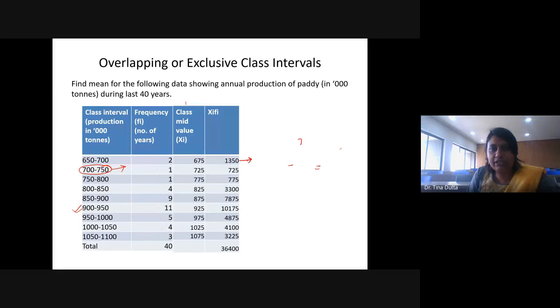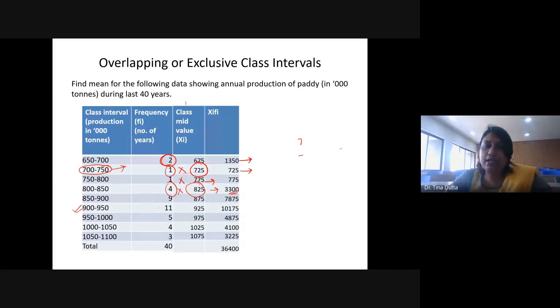So ये 1350 कहाँ से आया? You just have to multiply class mid value, that is 675 into the corresponding frequency is 2, right? So this is equal to 1350. 725 class mid value, this is 725 multiplied by 1. Multiplied by 1, so you got 725. Similarly, 1 into 775, this is 775. 4 into 825, it is 3300. So this is how you get Xi into Fi.